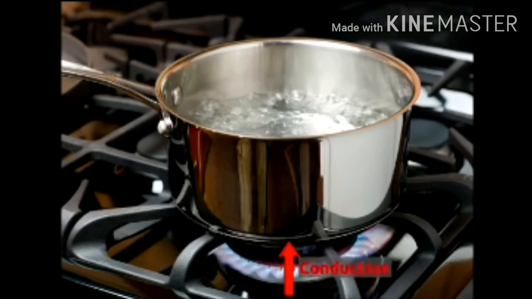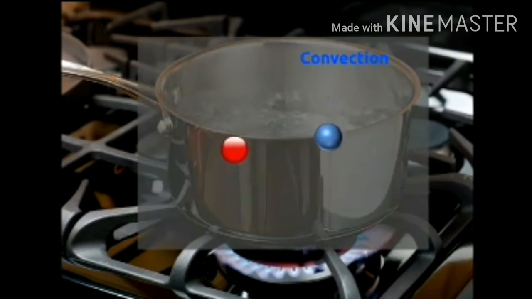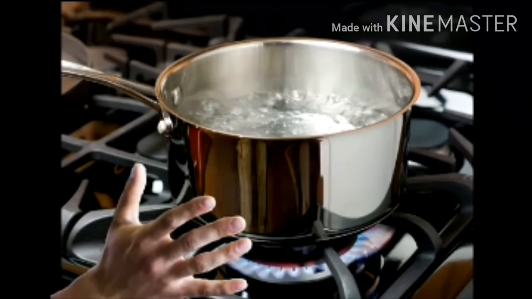Conduction: this is the transfer of heat from hot to cold. Convection: see, streams of currents are there. And when we feel hot from the sun, that is radiation. Understood, everyone, these modes of transfer of heat? Okay.